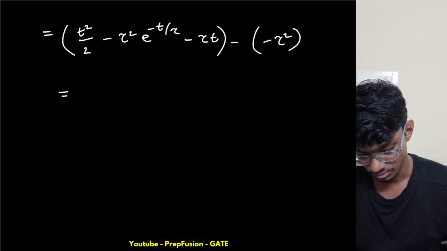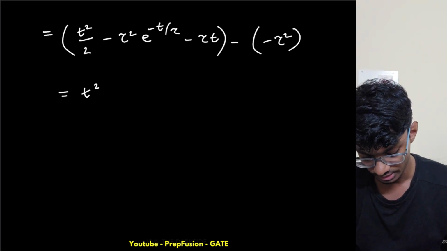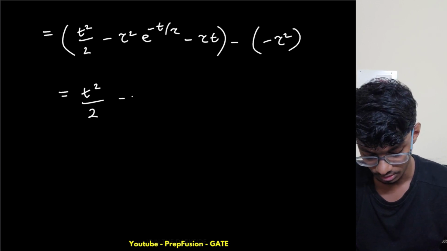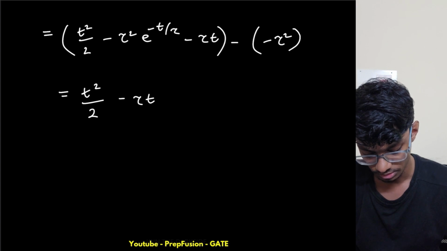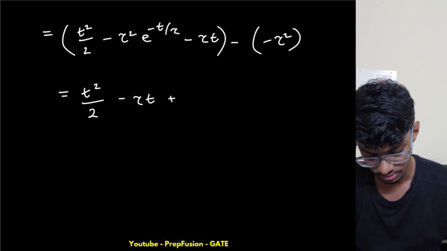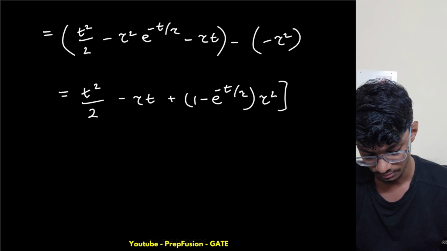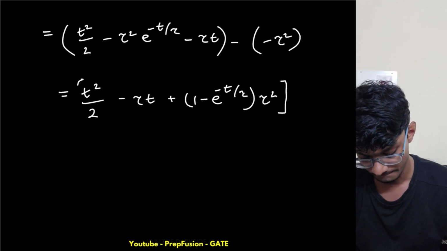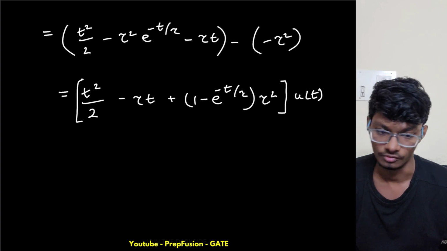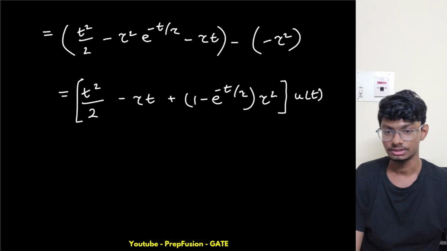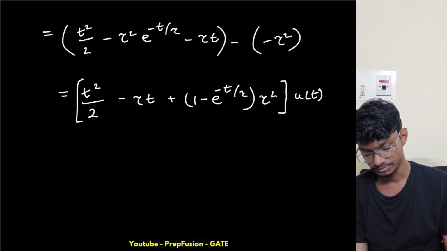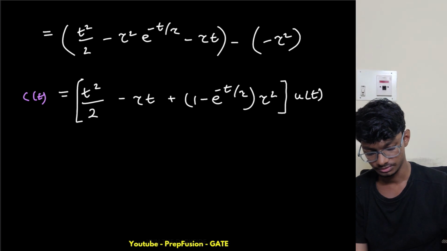So what do I get? Let me rearrange the terms. This is t square by 2 minus tau t, plus tau square into 1 minus e raised to power minus t upon tau, into u of t. Don't forget u of t, this is a causal sequence, right? So this is what I get as my c of t. This is my parabolic response.